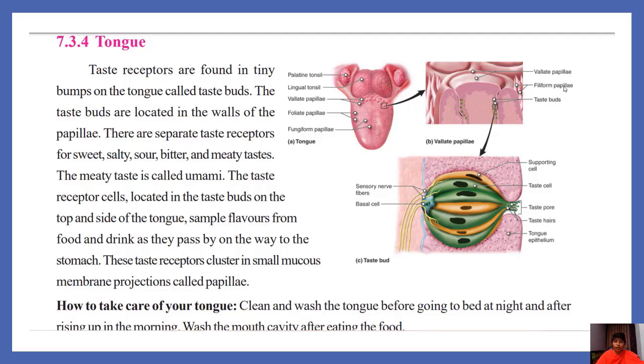The meaty taste is called umami. The taste receptor cells located in the taste buds on the top and side of the tongue sample flavors from the food and drink as they pass by on the way to the stomach. These taste receptors cluster in small mucous membrane projections called papillae. That means when we chew food, the chemicals present in the food wash the taste buds. Those chemicals are converted into nerve impulses, which are carried to the brain. Then the brain tells us the taste of that food.